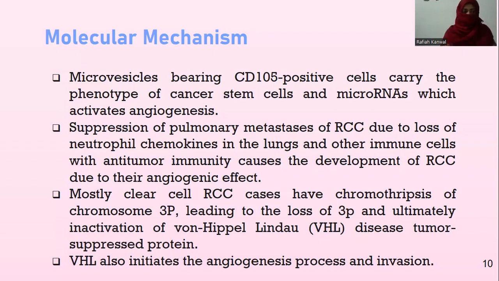Most clear cell renal cell carcinoma cases have chromothripsis of chromosome 3p. Chromothripsis is a complex chromosomal rearrangement characterized by up to thousands of clustered chromosomal rearrangements that occur simultaneously and are localized in limited regions of the genome in one or several chromosomes. Chromothripsis of chromosome 3p leads to the loss of 3p and ultimately inactivation of the von Hippel-Lindau tumor suppressor protein. It will also initiate the angiogenesis process and invasion as it increases the level of VEGF by increasing HIF.